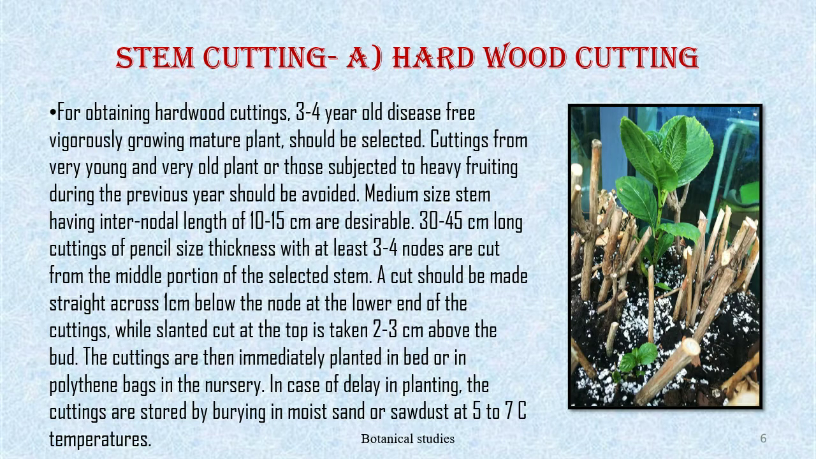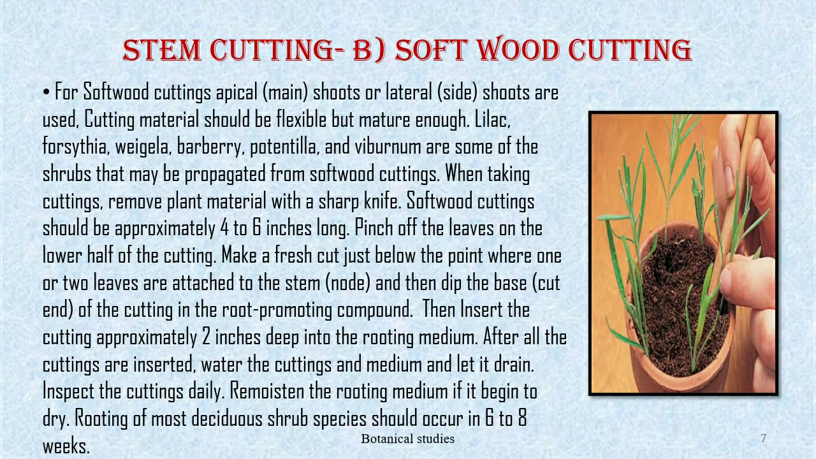A cut should be made straight across 1 cm below the node at the lower end of the cutting, while a slanted cut at the top is taken 2 to 3 cm above the bud. The cuttings are then immediately planted in a bed or in polythene bags in the nursery. In case of delay in planting, the cuttings are stored by burying in moist sand or sawdust at 5 to 7 degrees Celsius temperature.